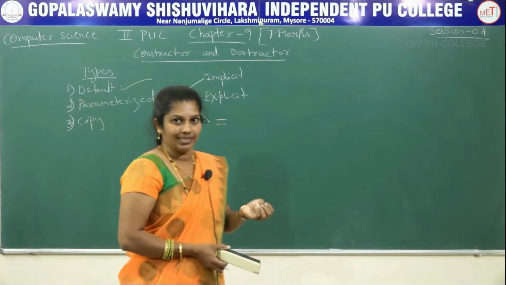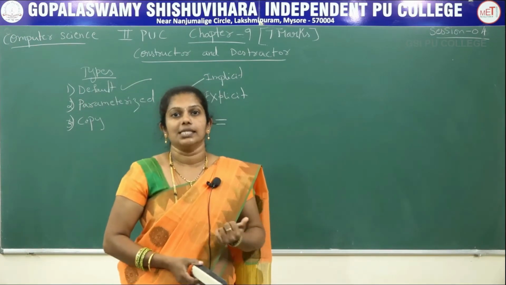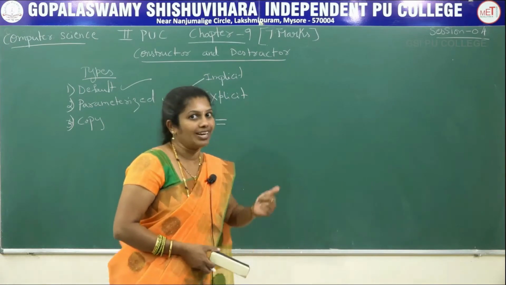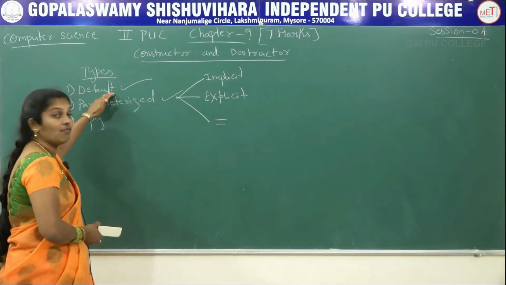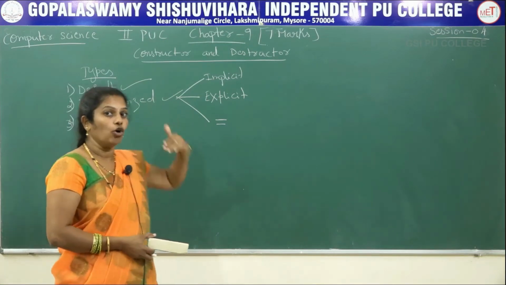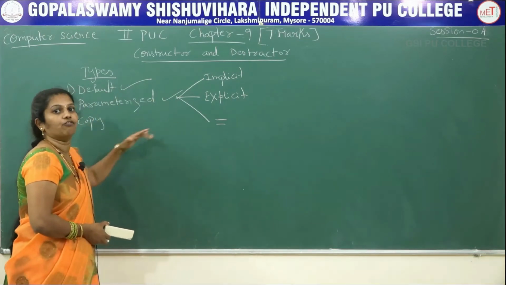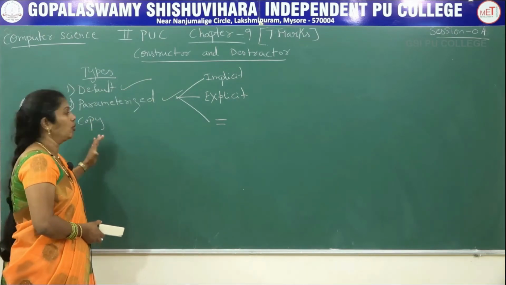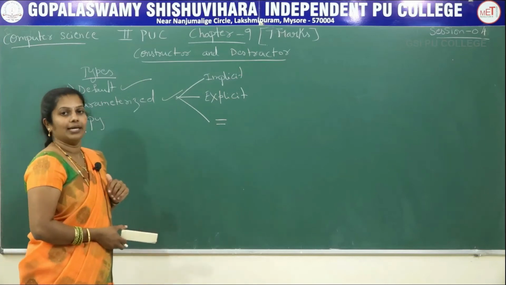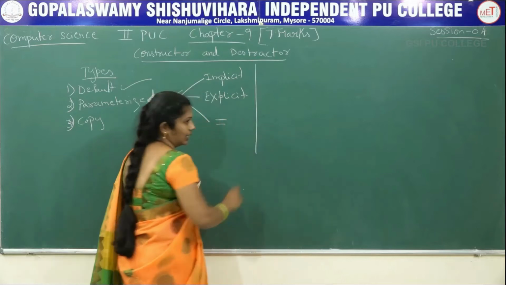Already the values, the arguments that are inside one object, as it is it is going to copy. Whereas in default constructor it does not have any arguments, whereas in parameterized constructor it is having arguments. Argument is nothing but values. That values can be copied from one object to another object by using this copy constructor. In this also we have advantages as well as disadvantages.